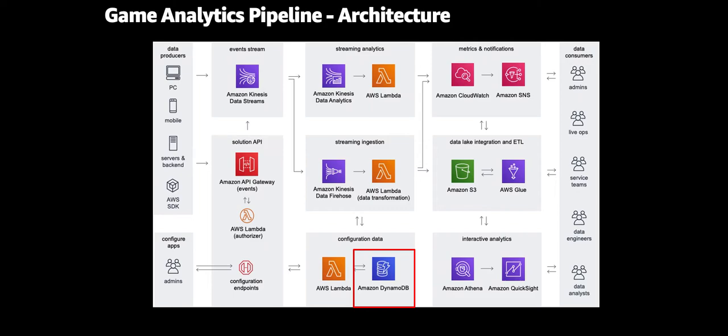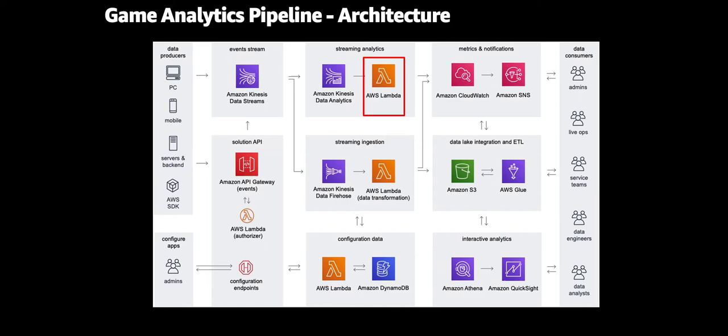Within the streaming ingestion building block, we have another Lambda function that validates, transforms, and processes input game events from Kinesis Data Firehose before events are loaded into Amazon S3. This function is invoked with a batch of input event records and performs validation and processing before returning transformed records back to Kinesis Data Firehose for delivery to Amazon S3. This function can also be modified to add additional data processing as needed.